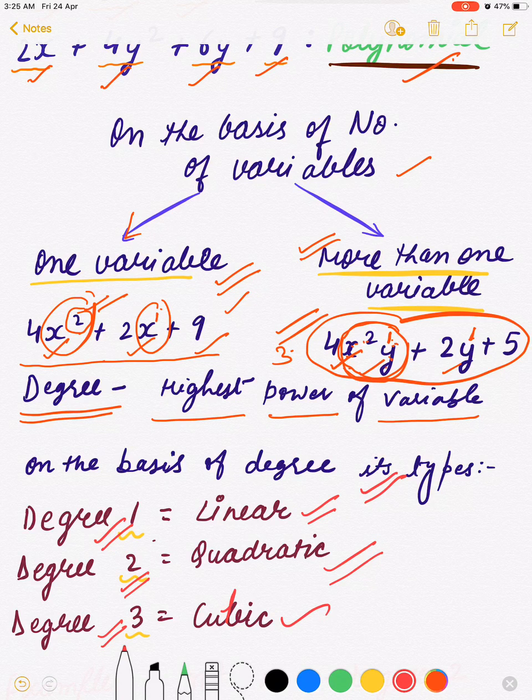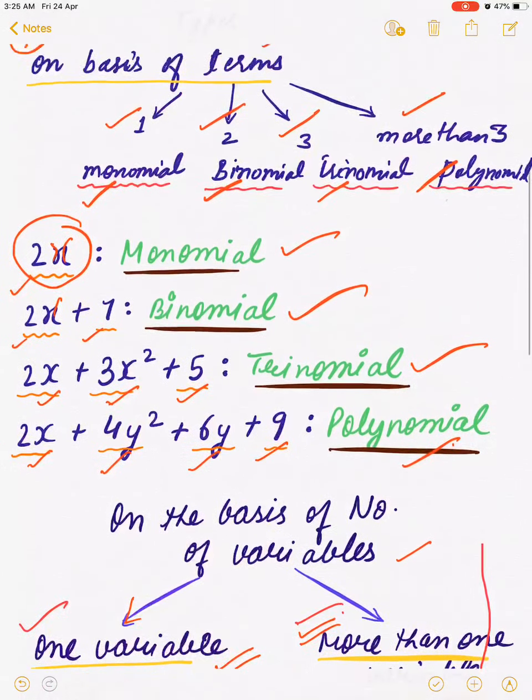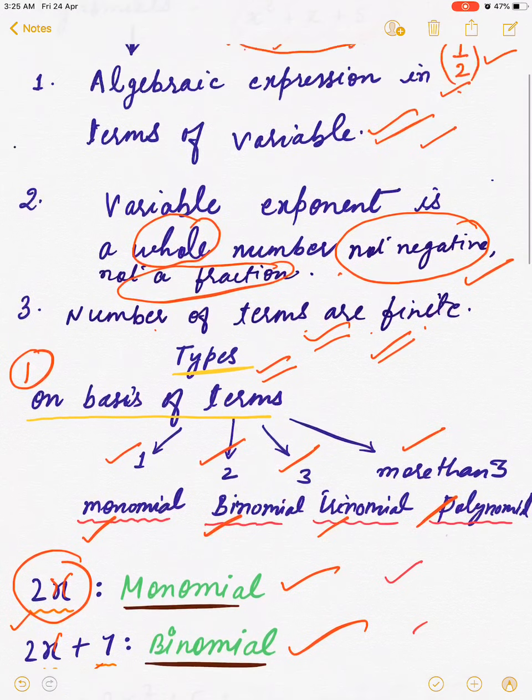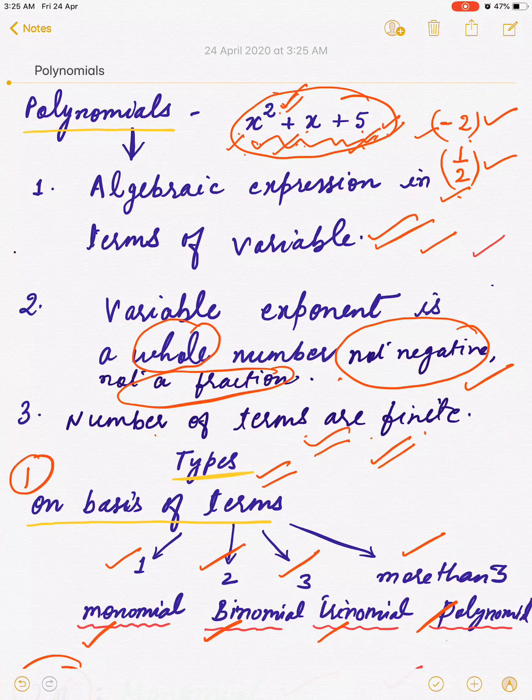So these are types of polynomial on the basis of degree, and these are two ways in which a polynomial can be written. And these are division of polynomials on the basis of terms, and these are conditions when an algebraic expression becomes a polynomial. Hopefully this is clear to everybody, and rest we will discuss in other lecture.